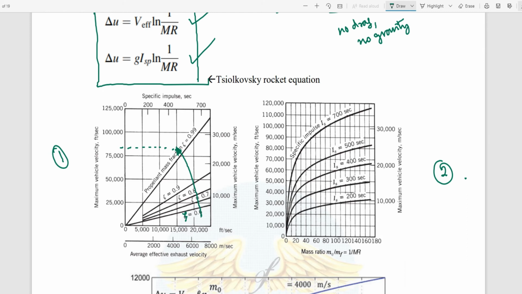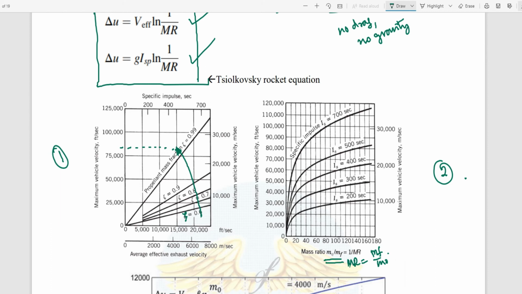At a certain amount of specific impulse, by increasing my mass ratio, what will happen? See, what is a mass ratio? Here they are defining MR equals to mf by m naught.